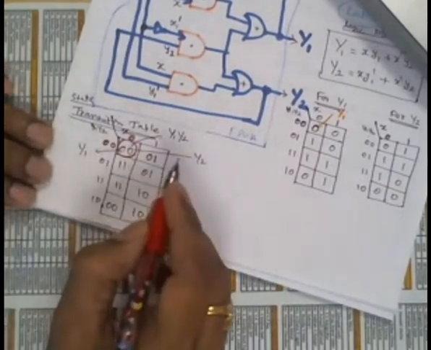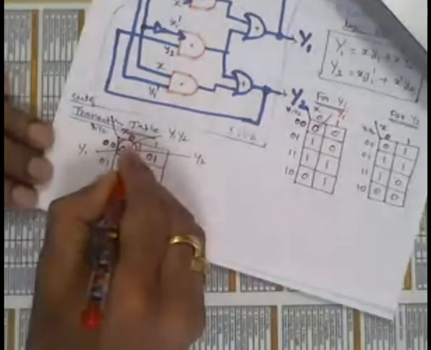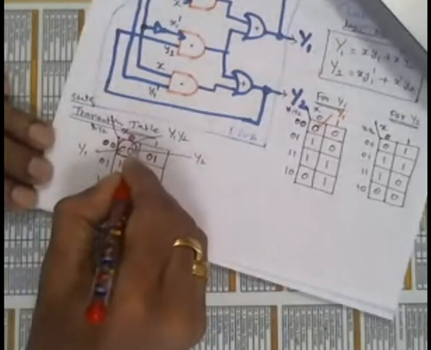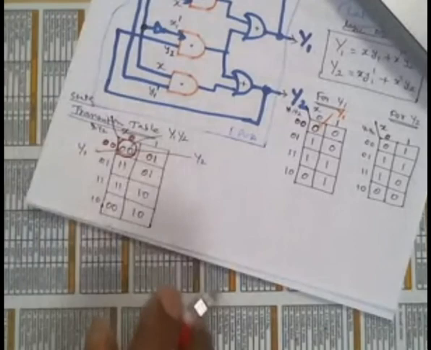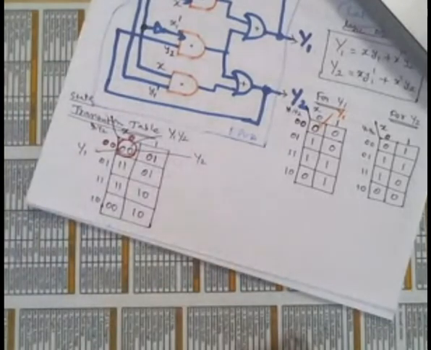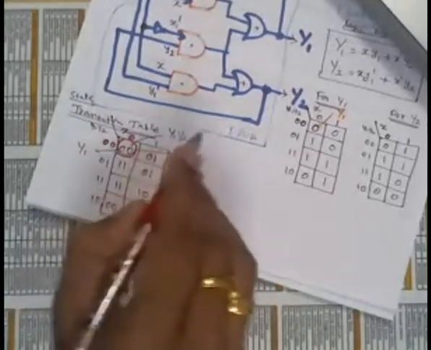You encircle this cell or you put a star, whatever you like. Encircle in the sense that whenever x is 0 and at an instant small y1, y2 is 0 0, then capital Y1, Y2 also will be 0 0. That will come back into the circuit and the circuit will generate 0 0 again. Therefore, the circuit is in the stable state.